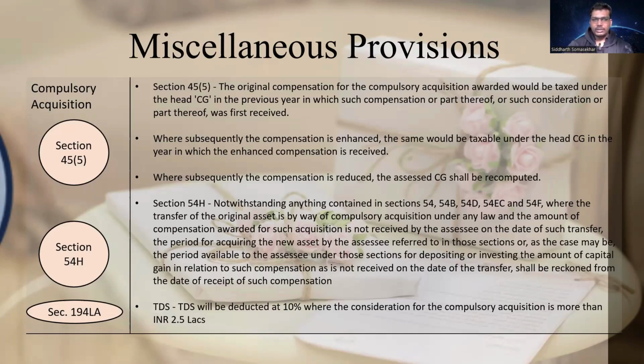Lastly, there is a TDS provision, section 194LA. It will be deducted by the authority who would be giving you the compensation. TDS at 10% will be deducted if the compulsory acquisition compensation would be more than 2,50,000.